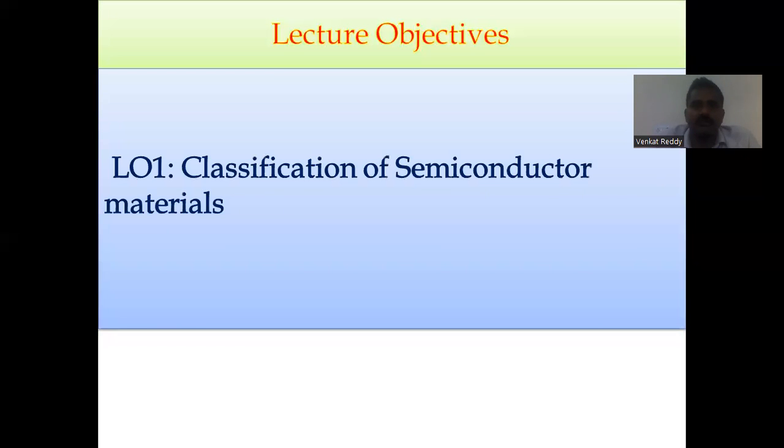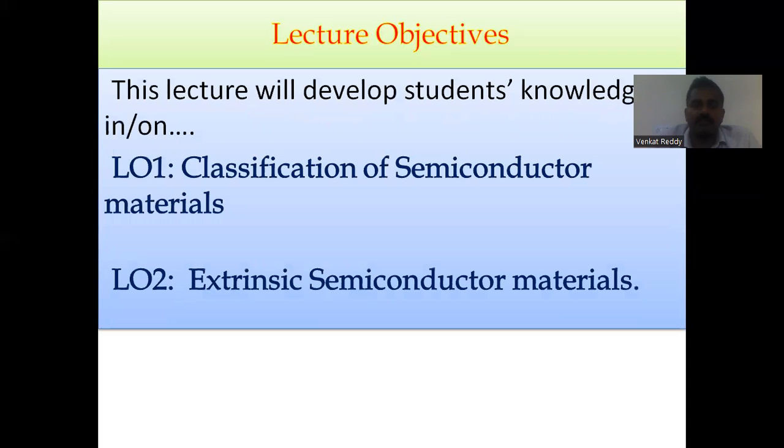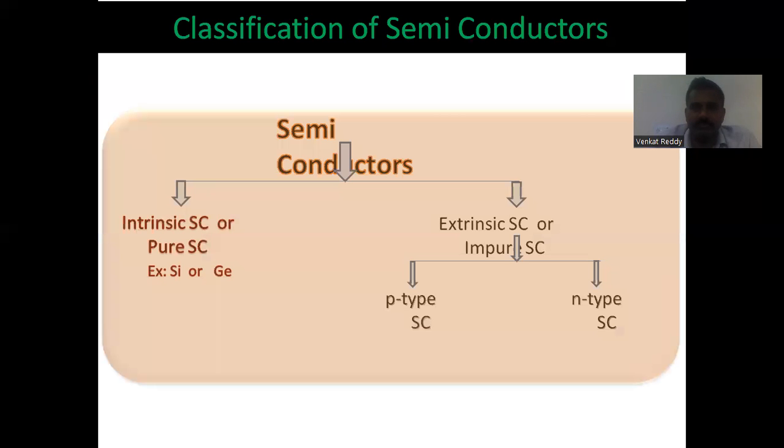The lecture objectives of today's session. After this lecture, lecture objective 1: you will develop knowledge on the classification of semiconductor materials. And lecture objective 2: you will understand and get knowledge on the formation of extrinsic semiconductor materials. Semiconductor materials are classified into intrinsic or pure semiconductors, and extrinsic or impure semiconductors. We can form these extrinsic or impure semiconductors by adding certain impurities.